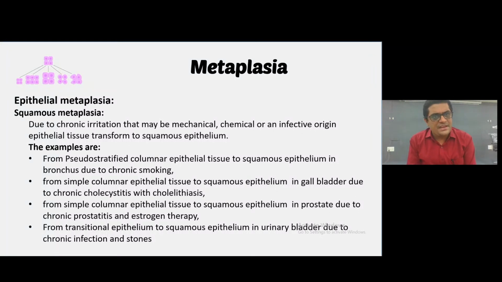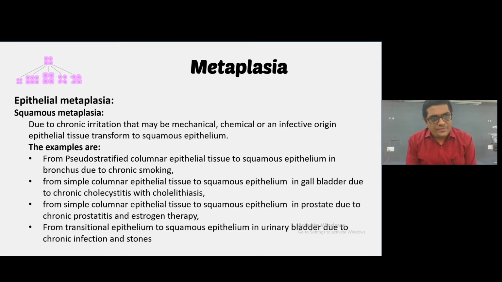First is epithelial metaplasia. In epithelial metaplasia, first is squamous metaplasia. Due to chronic irritation that may be of mechanical, chemical, or infective origin, epithelial tissue is transformed to squamous epithelial tissue.